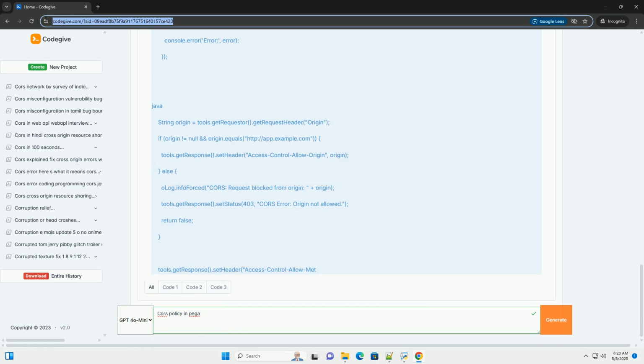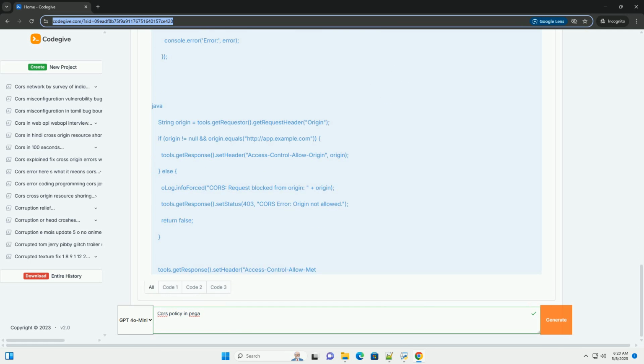Credentials: the Access-Control-Allow-Credentials header is set to true only if the service requires credentials, for example cookies or authorization headers. If you set this to true, you must not use asterisk for Access-Control-Allow-Origin. You must specify the exact origin of the request. Max age: Access-Control-Max-Age is set to 3600 seconds, 1 hour, to instruct the browser to cache the pre-flight response, reducing the overhead of future pre-flight requests.